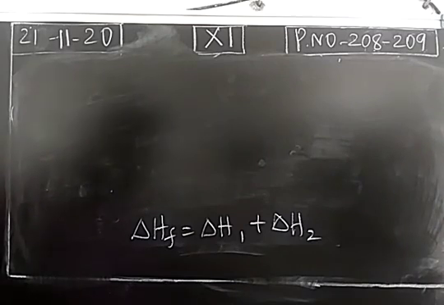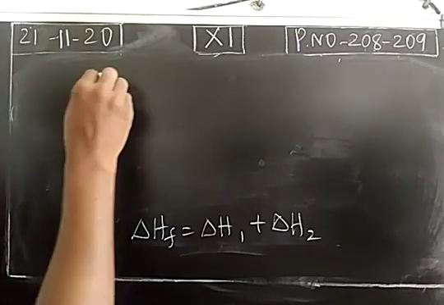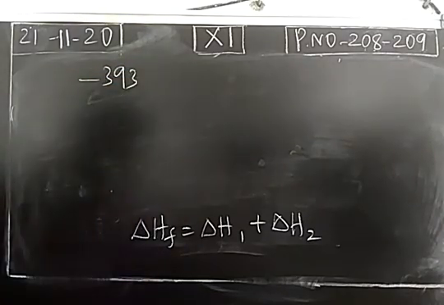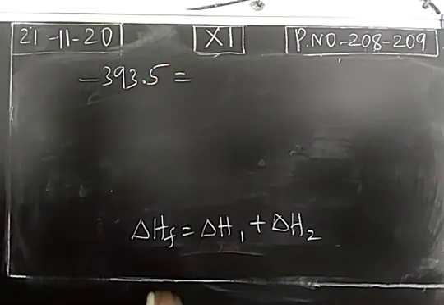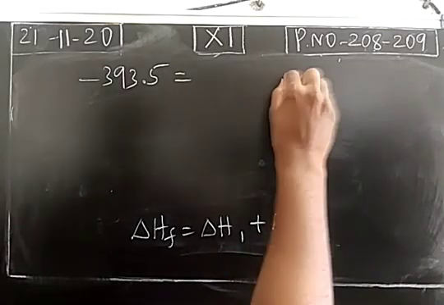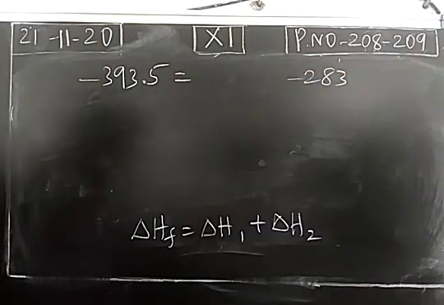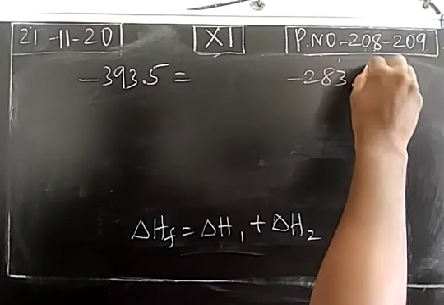So in the book they have given the value. What is delta HF? Delta HF is minus 393.5 kilojoule. Then the delta H2 value is given as minus 283.5.